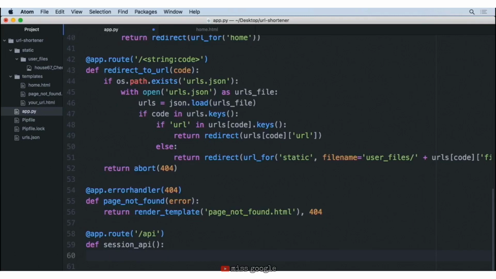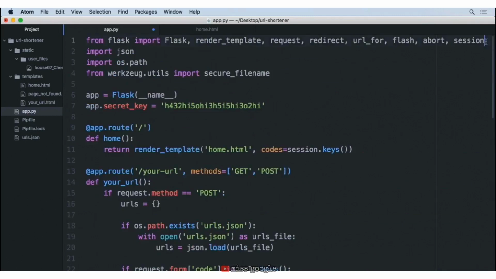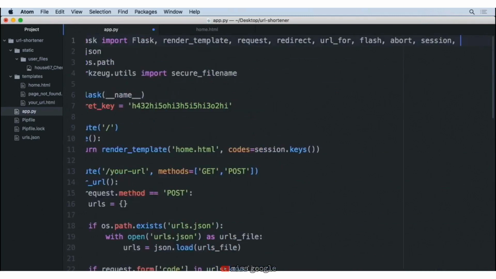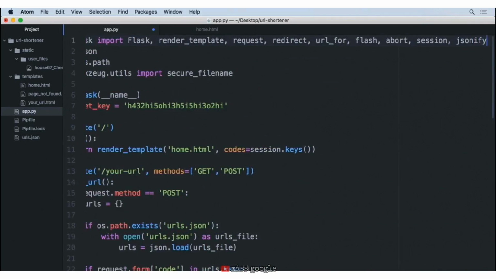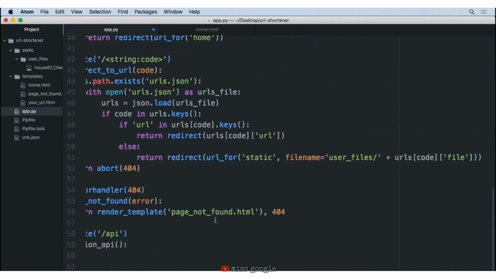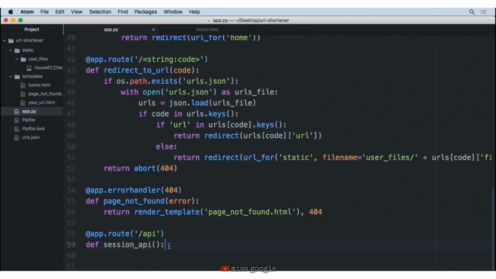So for this, Flask has an awesome tool called jsonify, which basically takes any sort of list or dictionary and turns it into JSON code for you. So we'll scroll up to the top of our file here and import yet another item. This is going to be jsonify, all lowercase. And then we'll scroll back down to our bottom here.